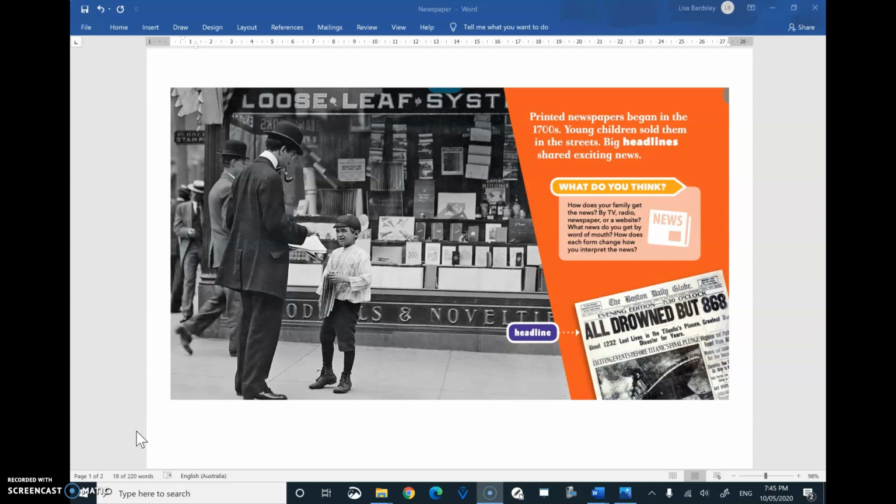This is for Monday and Tuesday, and you'll be writing a newspaper article about Captain Cook. On Wednesday and Friday, you can write your own newspaper.